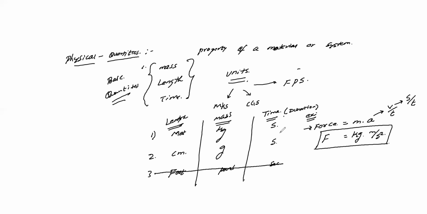So there are some conversions. We'll discuss those things in detail. I am only giving an example, so let us practice. Force is equal to kg meter per second square. And the same thing I can convert into CGS also. That is gram centimeter per second square.